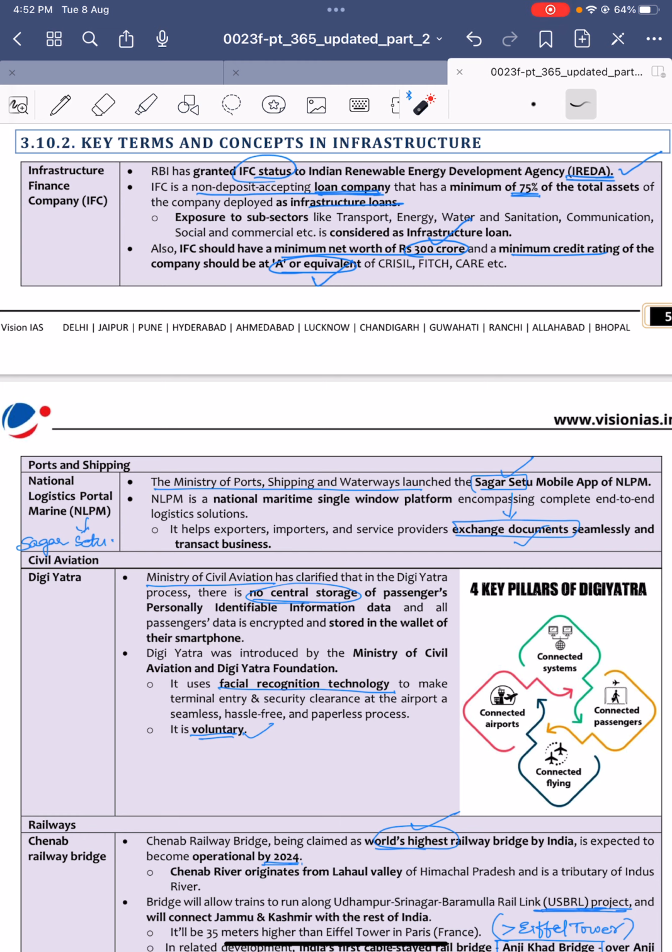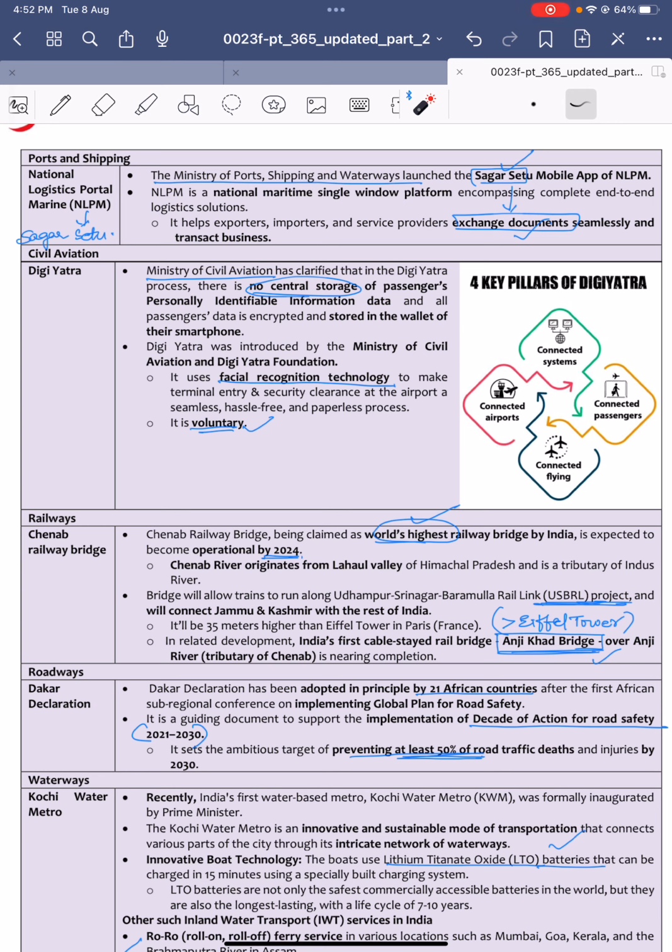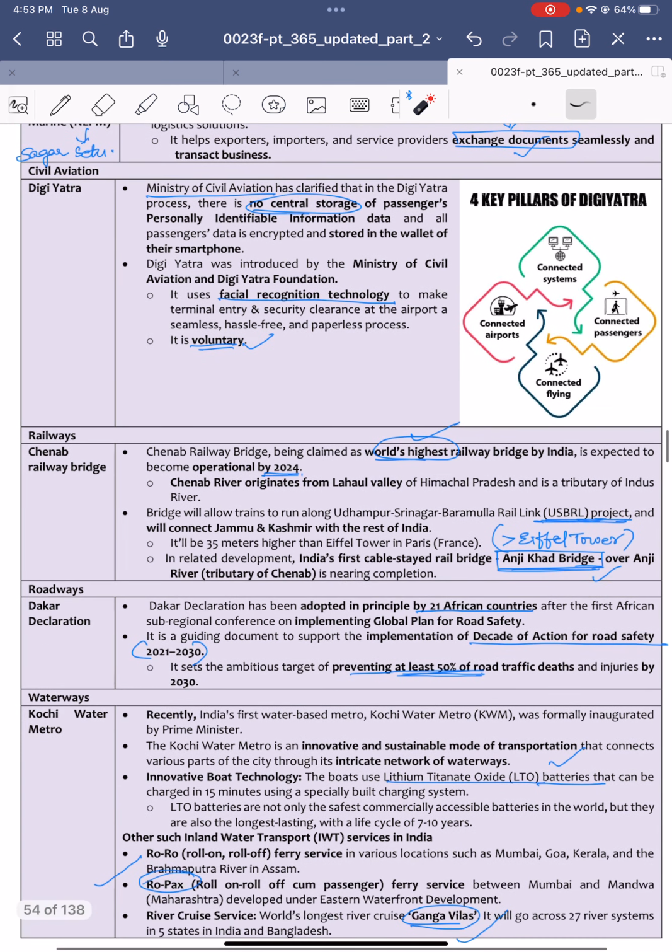Next, ports and shipping. National Logistics Portal Marine. This was a portal launched by the Ministry of Ports, Shipping and Waterways, and under this National Logistics Portal Marine, the Sagar Setu mobile app was launched. It is to exchange documents seamlessly and to transact business between the importers, exporters, and also the service providers.